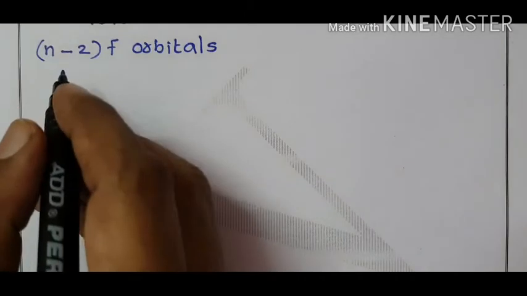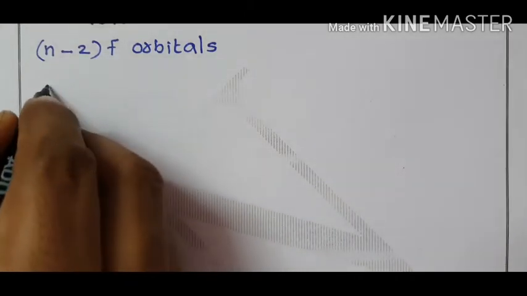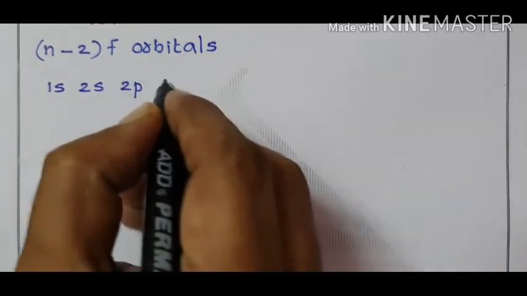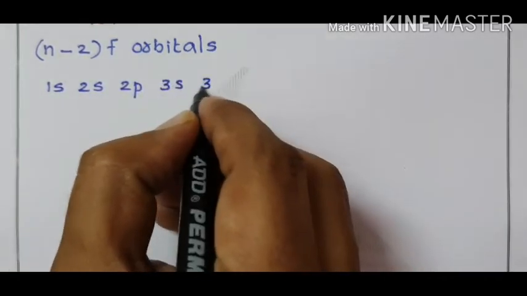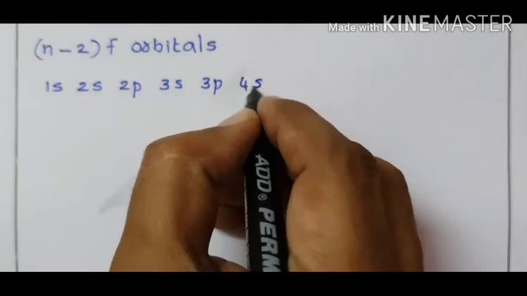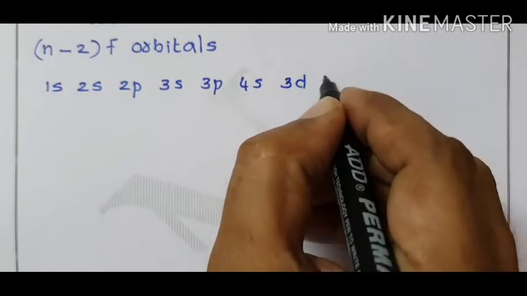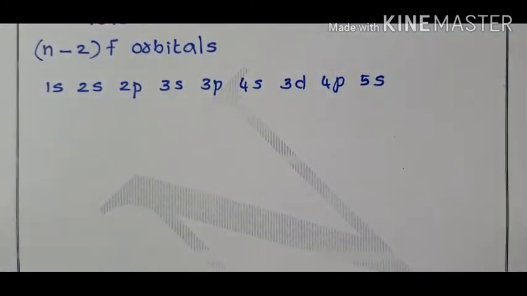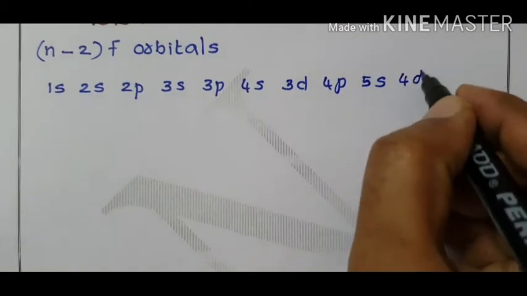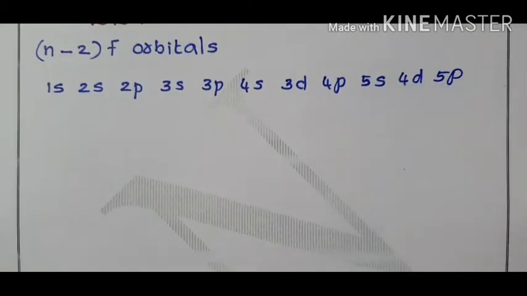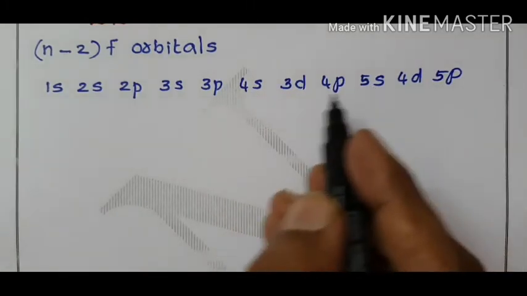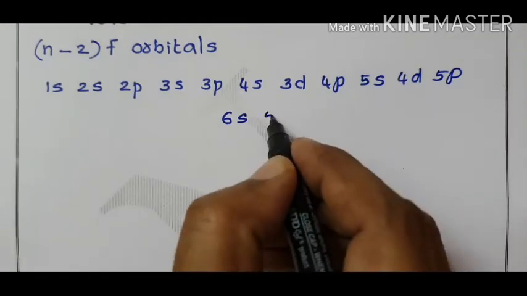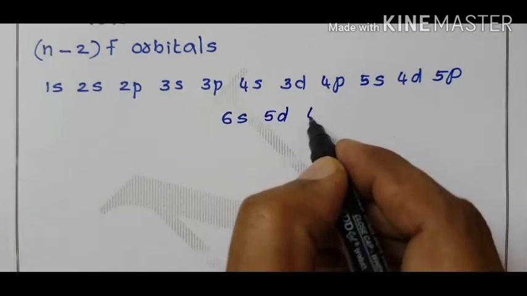How are the electrons entered into the various orbitals? 1s, 2s, 2p, 3s, 3p, 4s, 3d, 4p, 5s, then 4d, 5p, after 5p the electrons enter into the 6s, then 5d, then 4f.